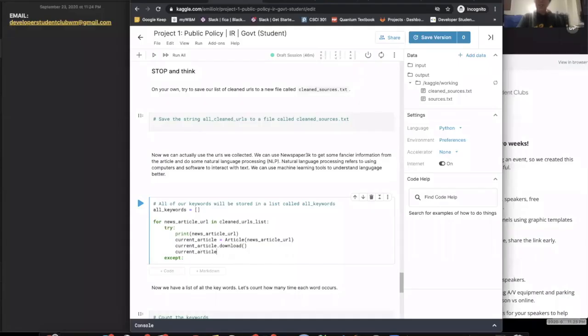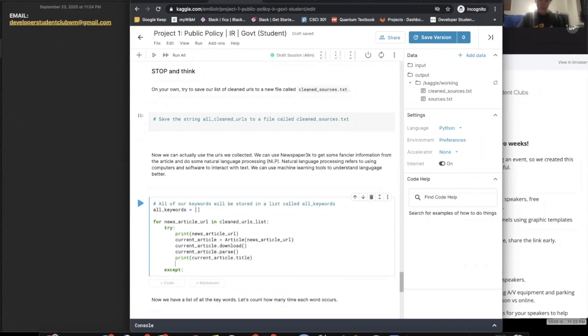Article. It's getting kind of repetitive. And I'm going to do dot parse, which is another command that I just got by looking at the documentation. And then I can start printing information. So first, I'm going to print current article dot title. Then I'm going to print current article dot authors. So just getting interesting information from each of the websites that I pulled from.